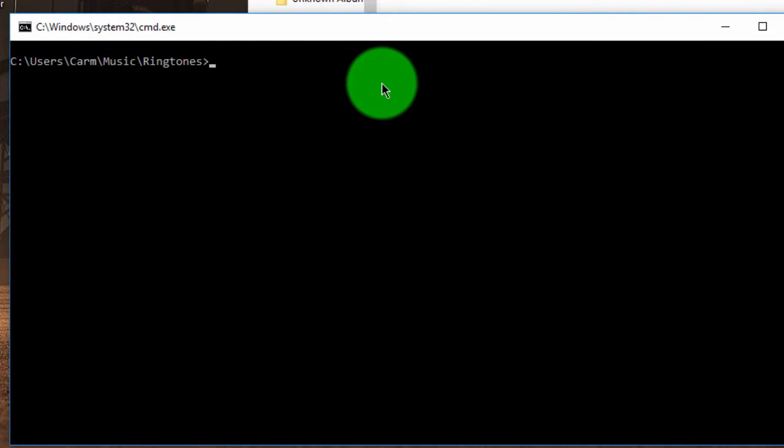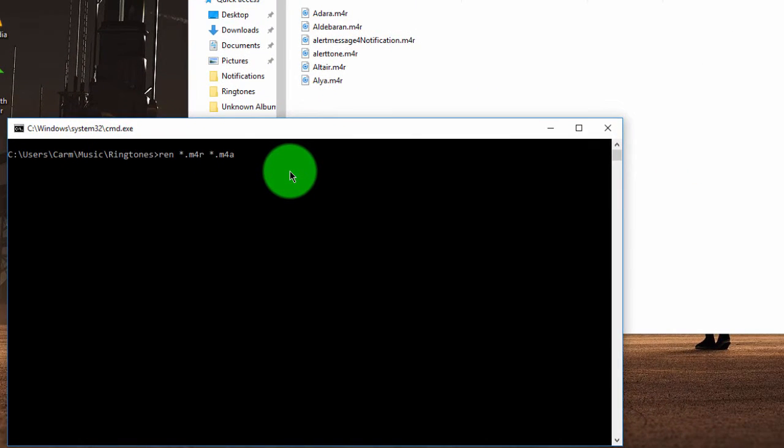What I'm going to do is type in REN space star dot M4R space star dot M4A. This is going to rename any of the extensions. And as you can see, that was easy as pie. I want to put them back.